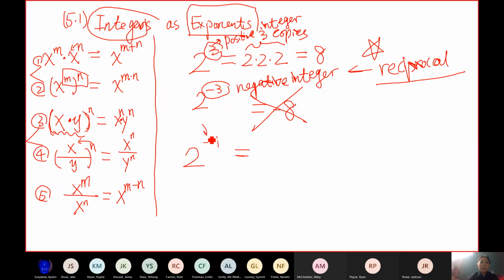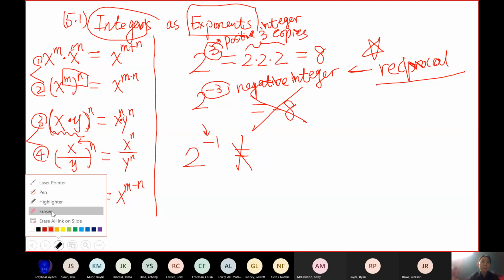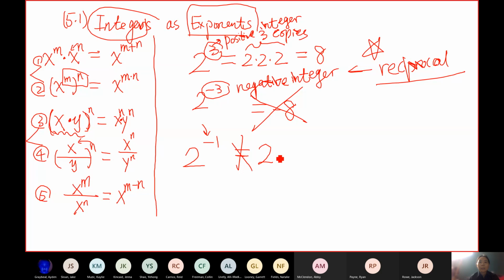This negative exponent, when you see a minus sign in the exponent, not in front of 2, again, this is not equal to negative 2. Be careful. If we want to tell you it's a negative number, we will put a minus in front of the number. We will never put it up there. So this is not a negative 2.